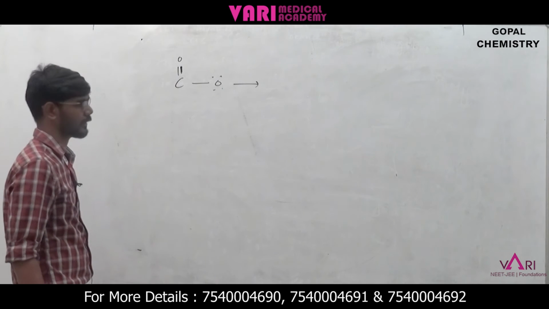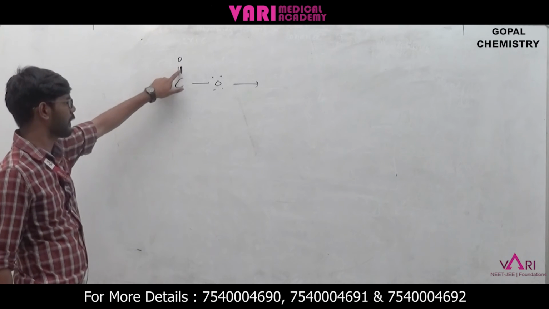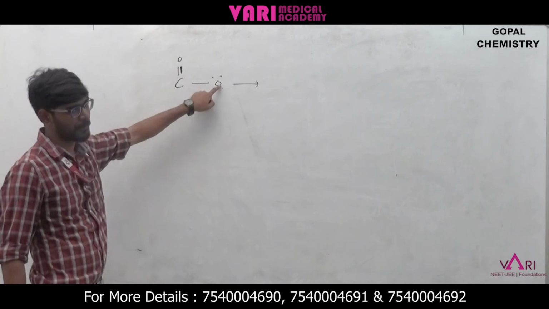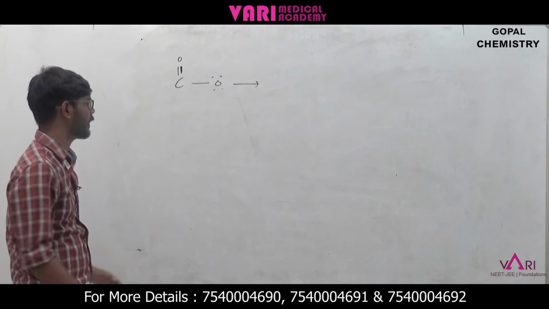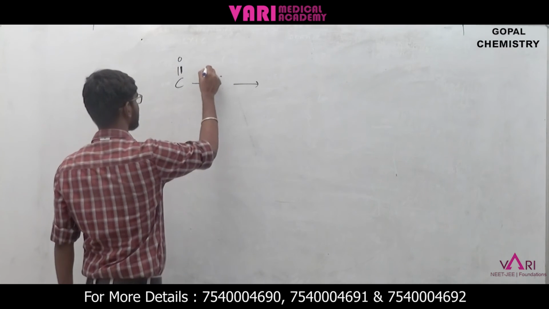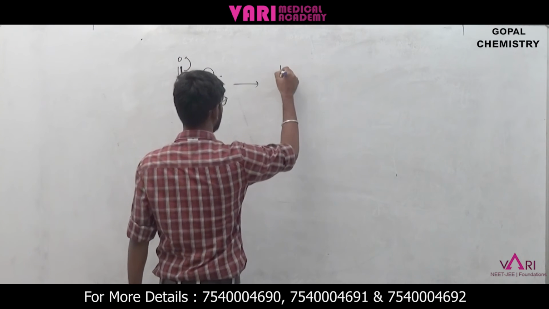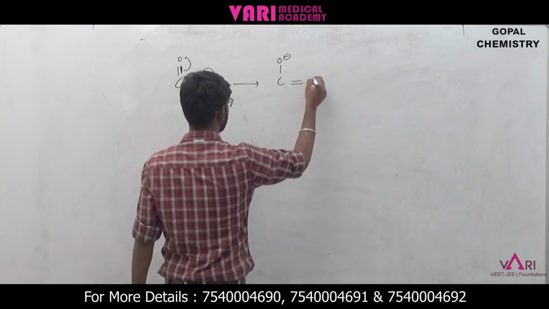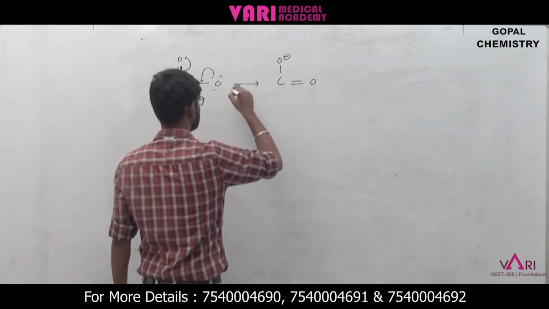So this is a conjugated system where we can witness resonance, and this delocalization of electrons will take place. This electron comes here and this goes upwards, giving CO minus and oxygen like this structure.